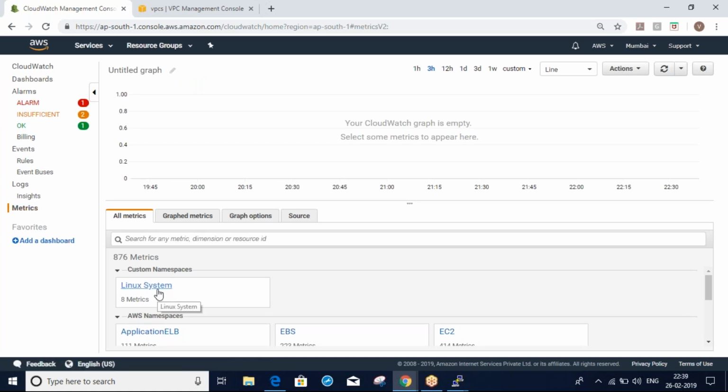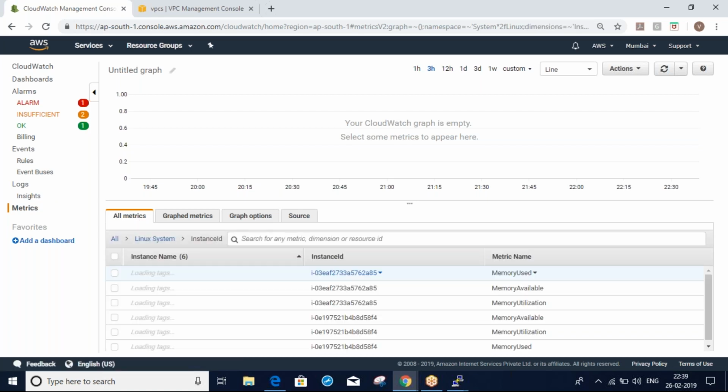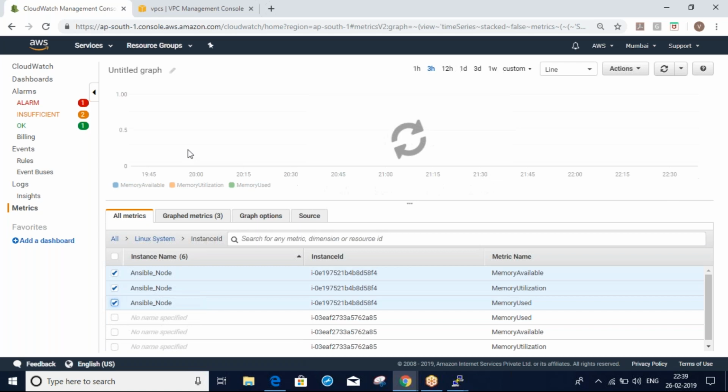Here you can see Linux system metrics. Click Linux system and you can see instance IDs. Today I configured for the Ansible node. You can see Ansible node: memory available, memory utilization, memory used. You can select these, create a graph, add it to your dashboard, and monitor.